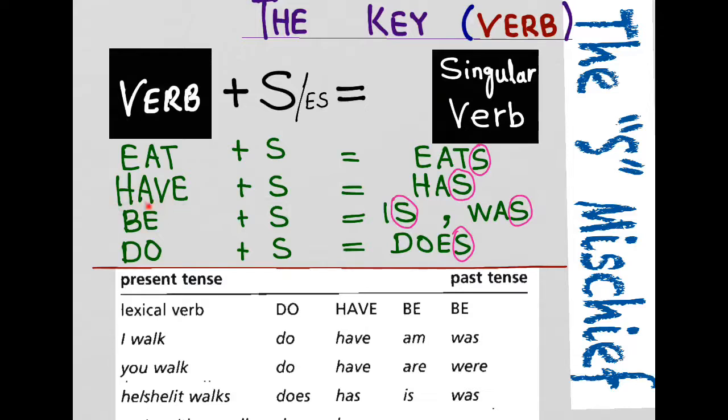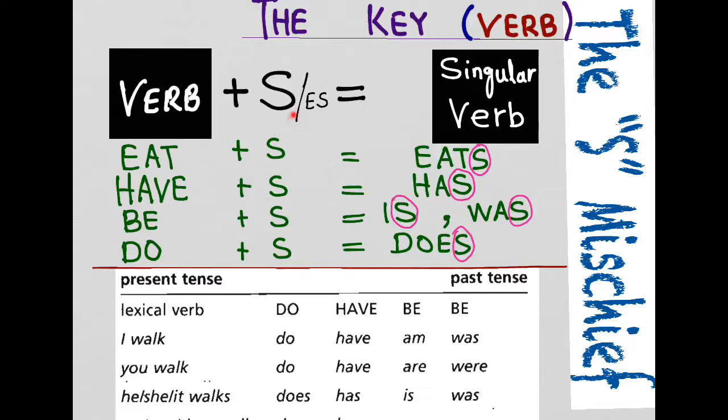Have, although it does not take S directly, has an ending that has S at the end. Be has two forms that have S at the end, is and was. And I have told you that there are 8 forms of be, and there are 2 forms that take S at the end. Do takes ES, not exactly S.